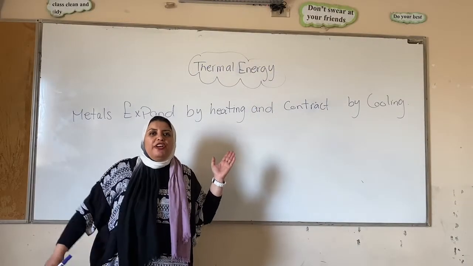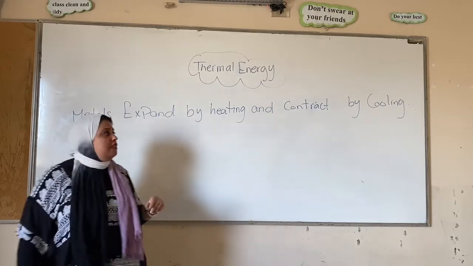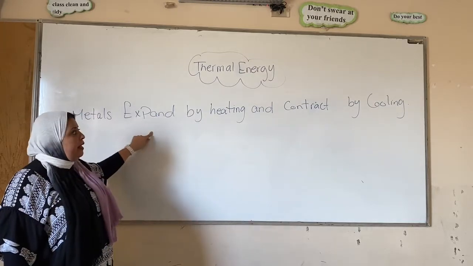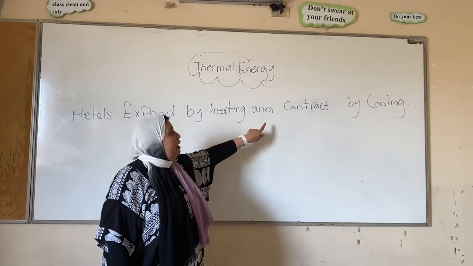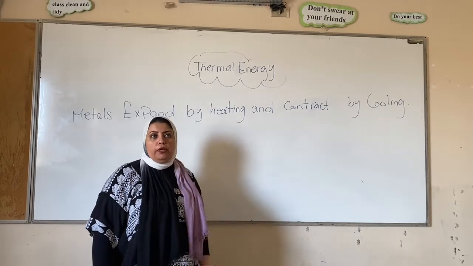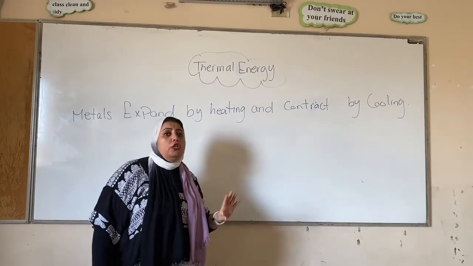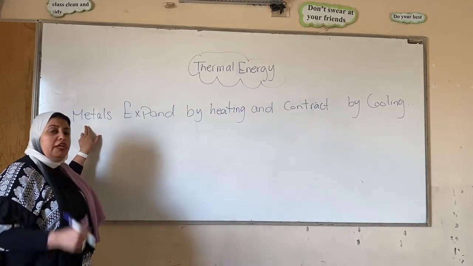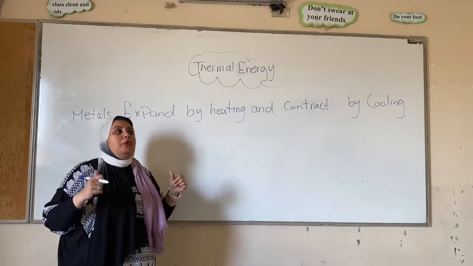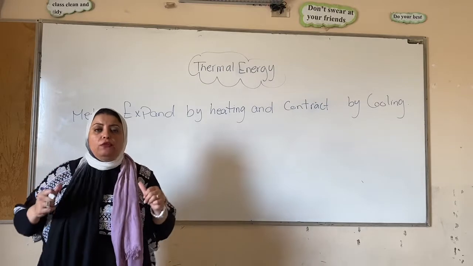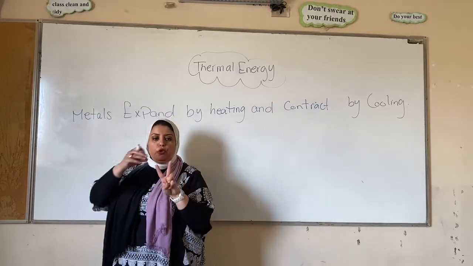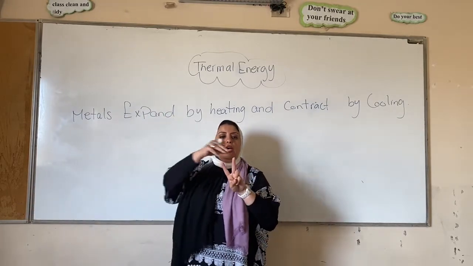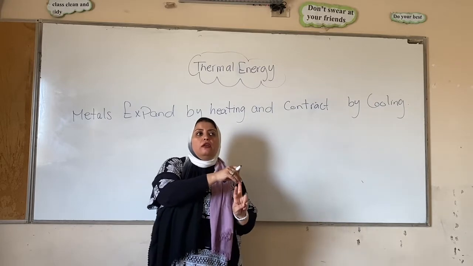Here we have a very important scientific fact that says metals expand by heating and contract by cooling. What does this mean? First, metals. If you remember in Junior 4, we classified elements found around us into 2 main groups. The first group is called metals, and the other group is called non-metals.